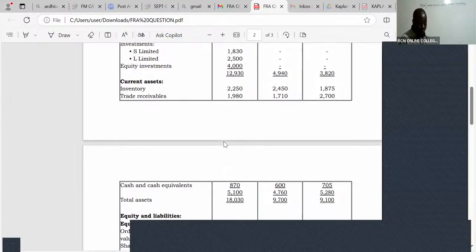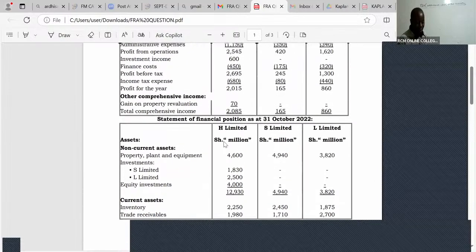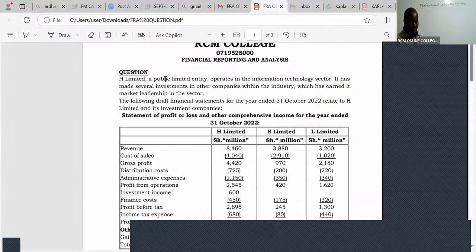So let's read the question. We are told H Limited, a public limited company,